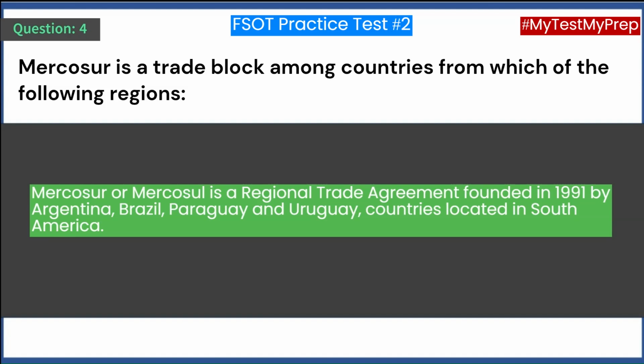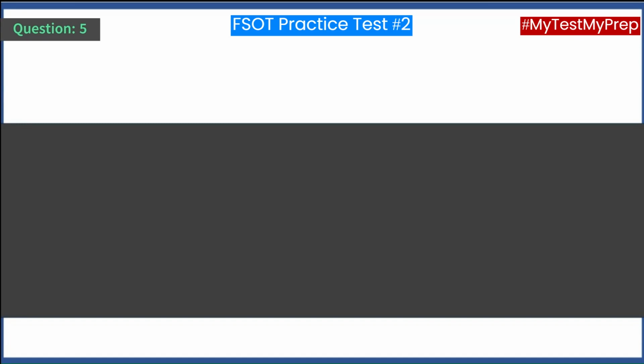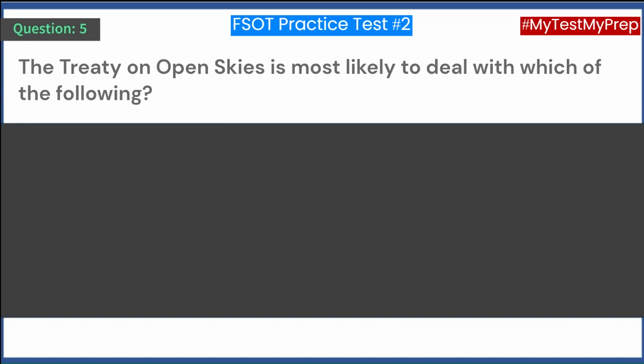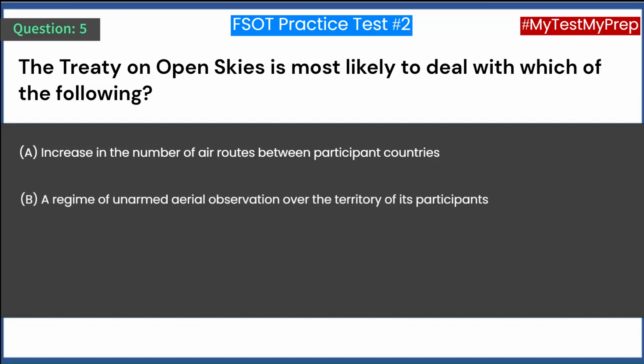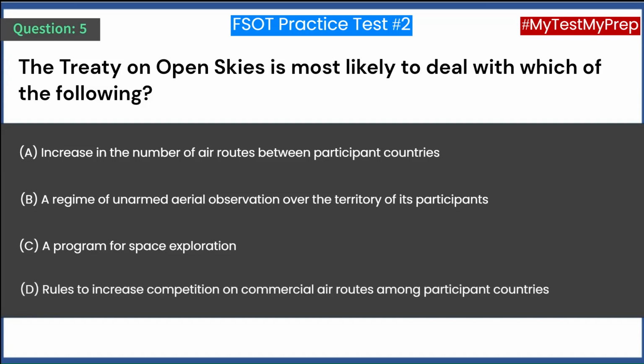Question 5. The Treaty on Open Skies is most likely to deal with which of the following? A. Increase in the number of air routes between participant countries. B. A regime of unarmed aerial observation over the territory of its participants. C. A program for space exploration. D. Rules to increase competition on commercial air routes among participant countries.